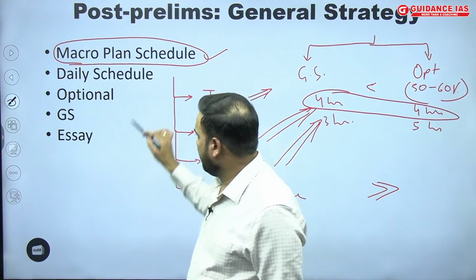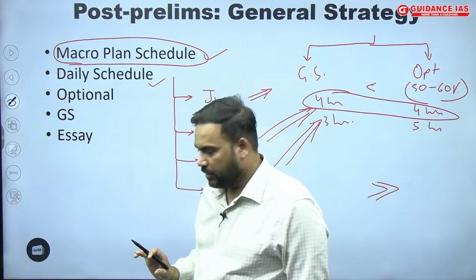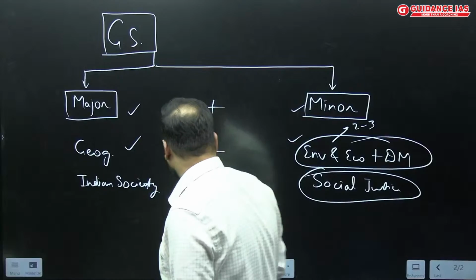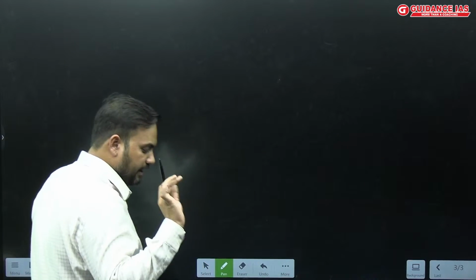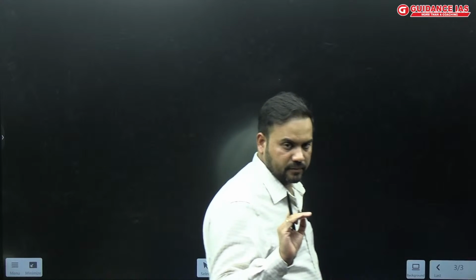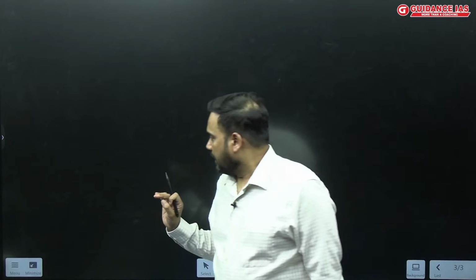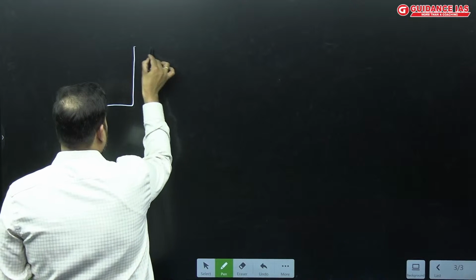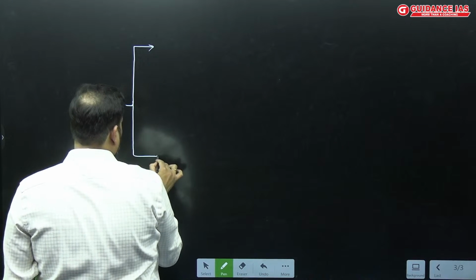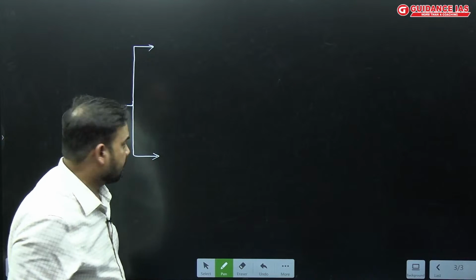Okay, now coming to the daily schedule. Ideally, as I told you, you should divide your day into 4 parts, and these 4 parts should look something like this.